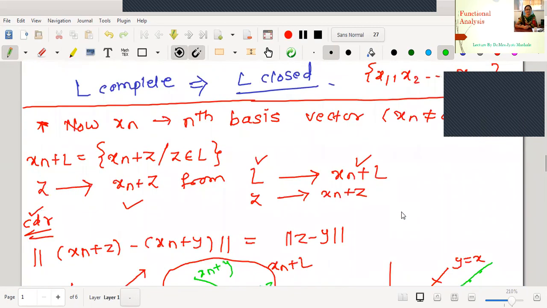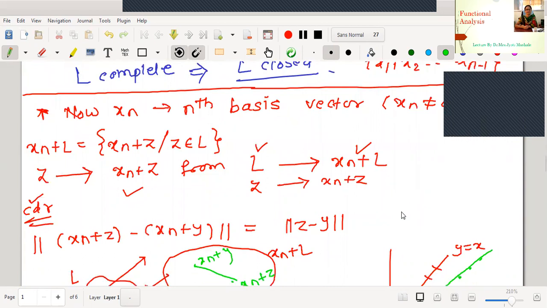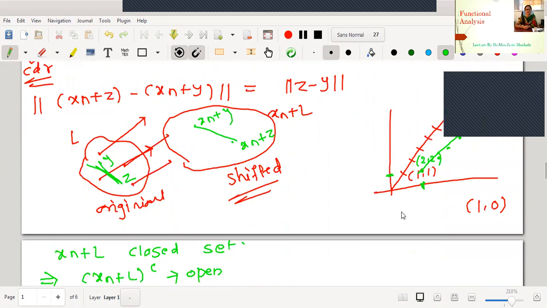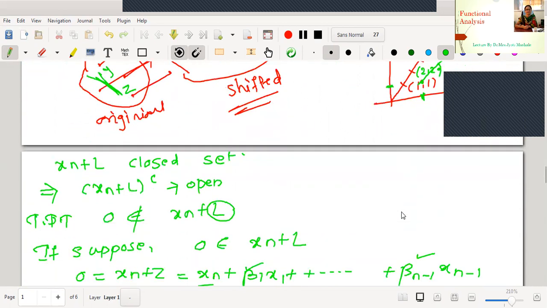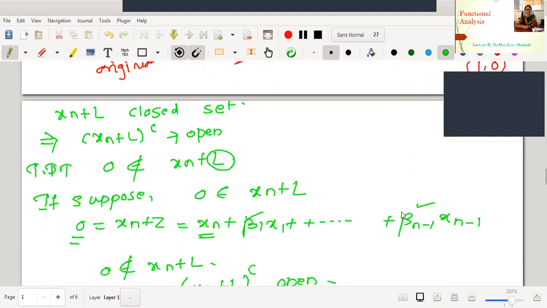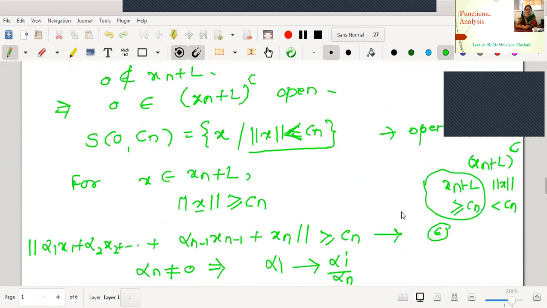Then we will start with the nth basis vector, and we will just add it to the set L. Here, as I have explained already, it is just a shift, it is an isometry. Therefore, L closed will give us xn plus L is also closed. Therefore, the complement is open. Xn plus L does not contain the element 0. Therefore, its complement will contain the element 0. And as it is open, there exists a unit sphere centered at 0, satisfying this condition: norm x is less than Cn.